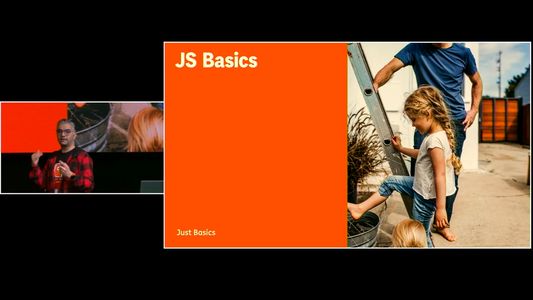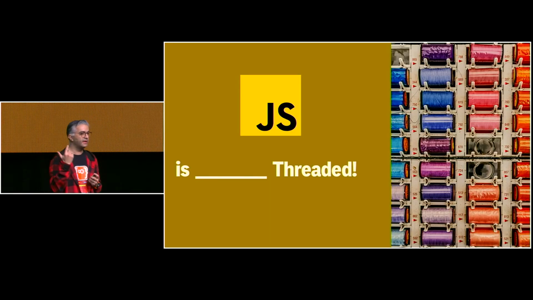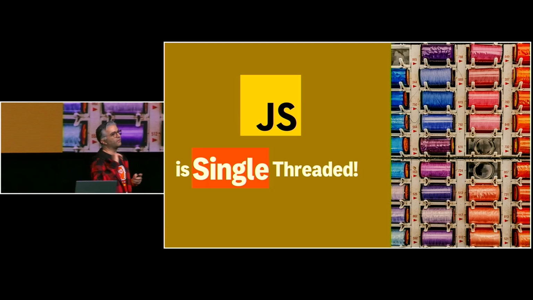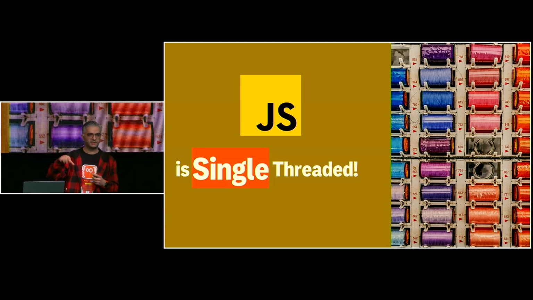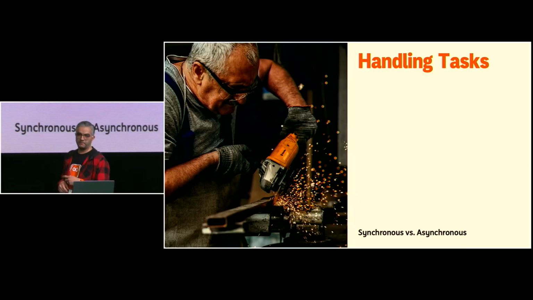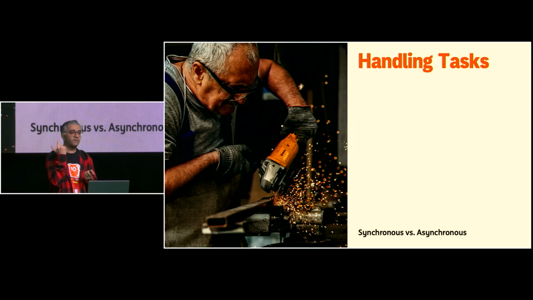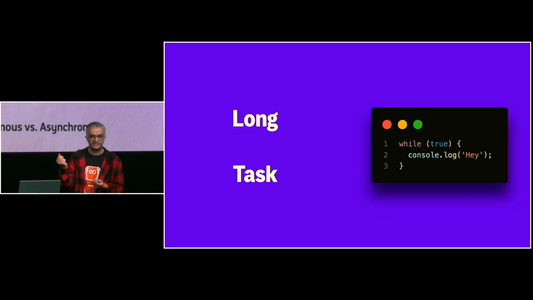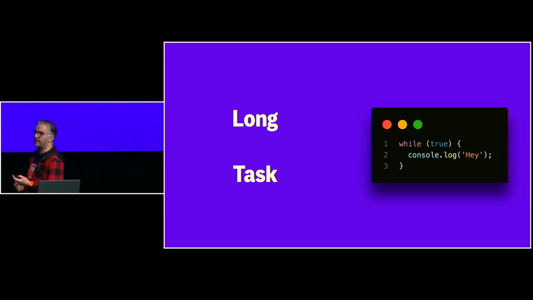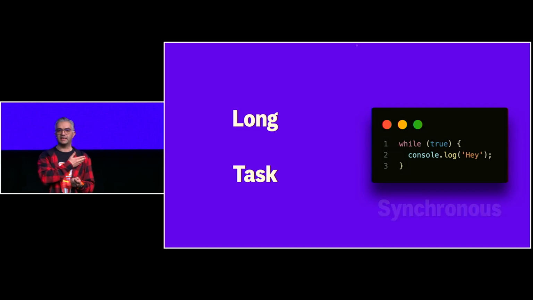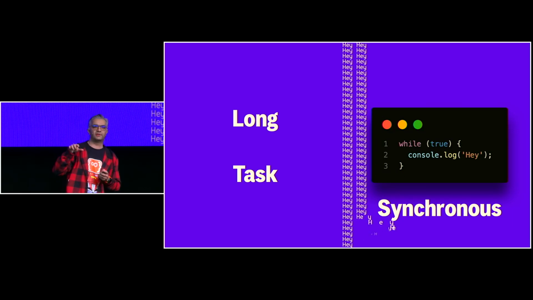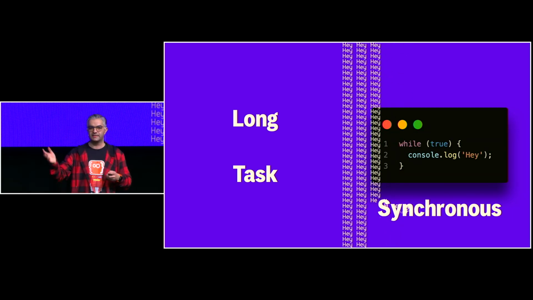JavaScript basics. The most basic thing that my talk is about is that JS is single-threaded. So there's one thread in JavaScript that handles everything. If that thread is blocked, the whole browser is blocked. We're going to learn some depth later. So handling tasks. Since JavaScript is a single-threaded language, it should handle tasks behind the scenes. So what are those tasks? One of them might be a while true. How long does it take? Forever, right? Until your browser tab tells you that it's blocked, so wait or exit the tab, right?